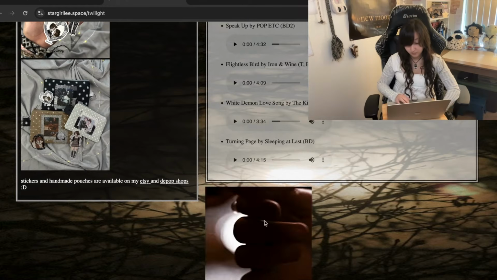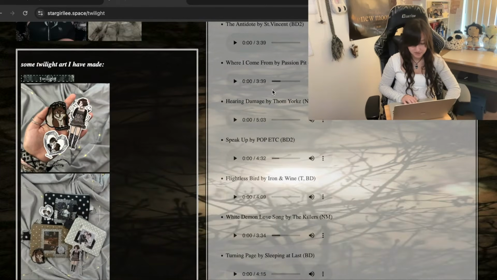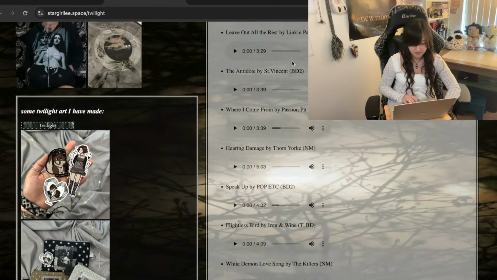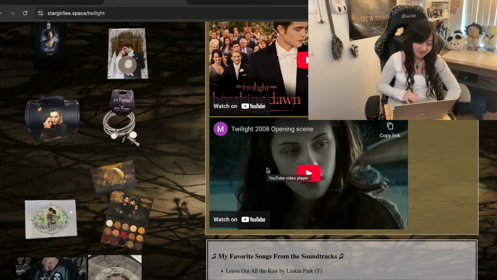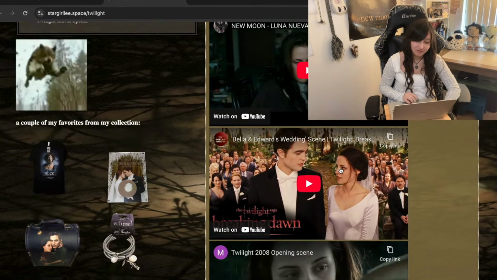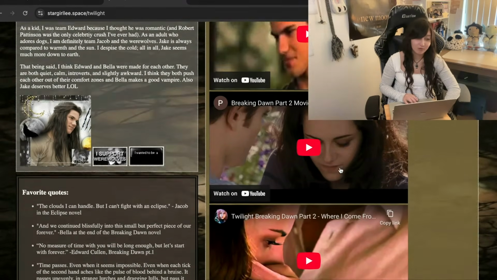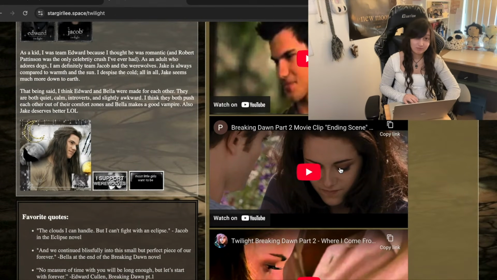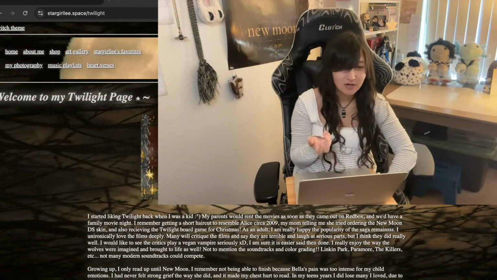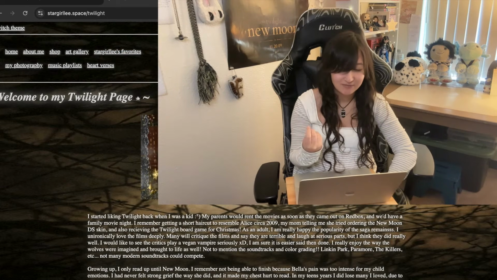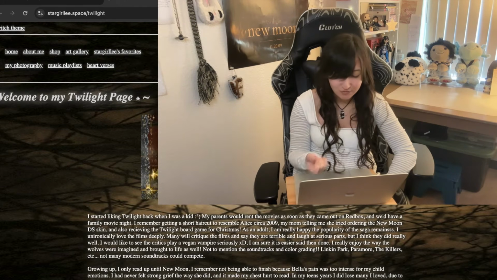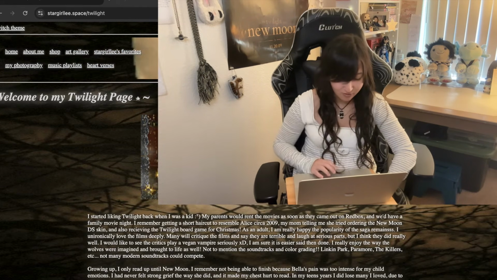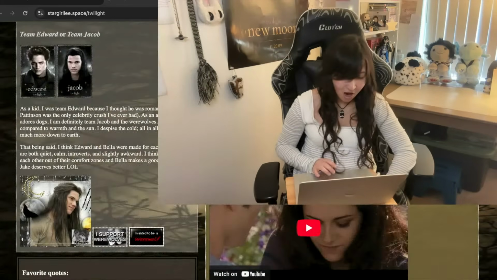I like this gif. This is really beautiful. And then I have all my favorite songs from the soundtracks. This is pretty funny to me. And then I have some of my favorite scenes. I probably would add more if I had more room, but we'd be here forever, honestly, just looping all 5 movies. I wanted it to look kind of homemade and DIY, and I think it does. So I think I accomplished what I was trying to accomplish, but at the same time, I think I'm just a hard critic on myself.